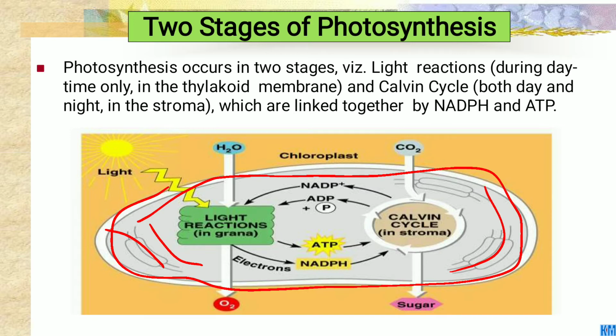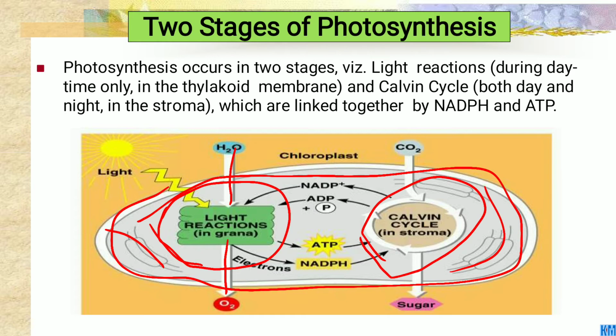Okay, you see in this diagram, this is the light reaction, happening in the grana, and this is the Calvin cycle, which occurs in the stroma. In the light reaction, O2 is released and H2O enters the cycle, and in the Calvin cycle CO2 enters and sugar is formed. In the light reaction, light is absorbed by photons.